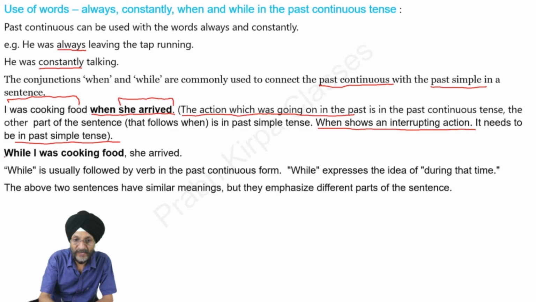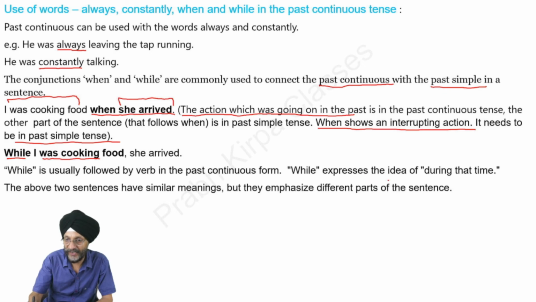Next, while I was cooking food, she arrived. While is usually followed by a verb in the past continuous form. You will see that while is being followed by the past continuous formation. While expresses the idea of during that time. Both these sentences, I was cooking food when she arrived, or while I was cooking food, she arrived, have similar meanings.